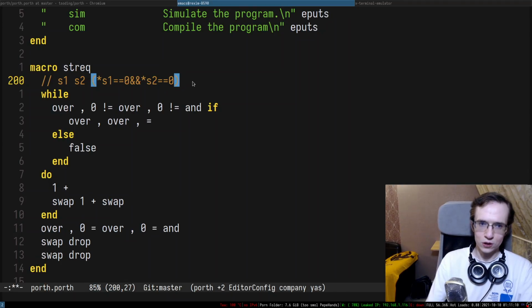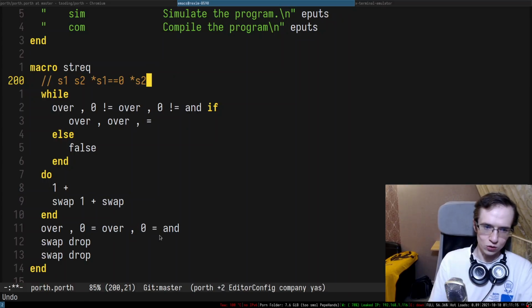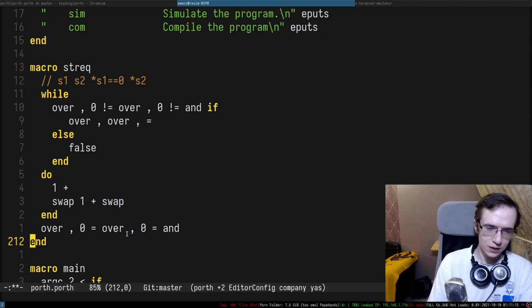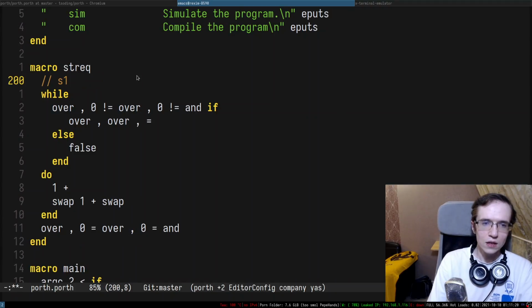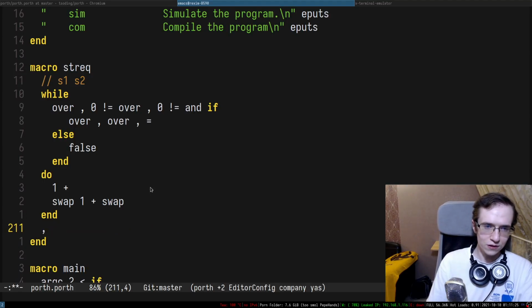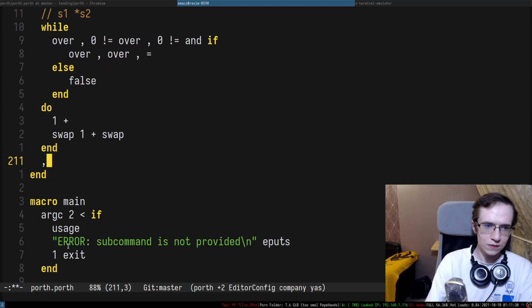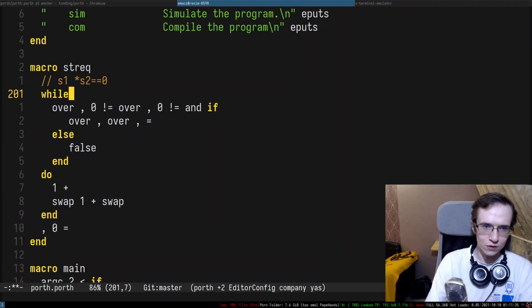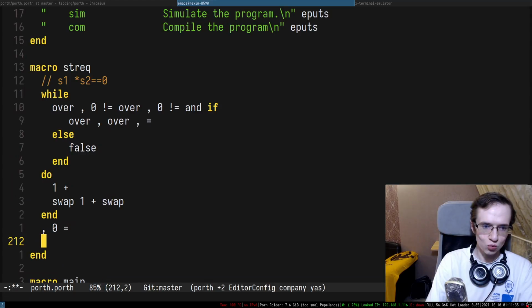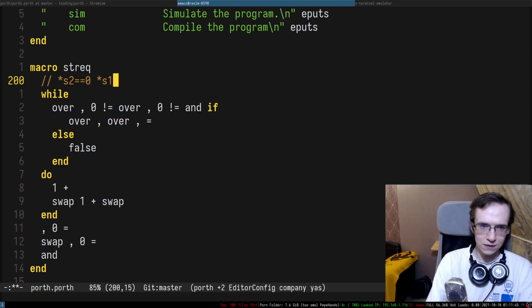To be fair, maybe I can actually simplify this entire thing to get rid of this swap and drop. Can I simplify this? S1, S2, I can probably just dereference this thing like so. 0 equal, so I can do that right away. Then I can swap this entire thing, 0 equal, so basically I'm consuming right away.